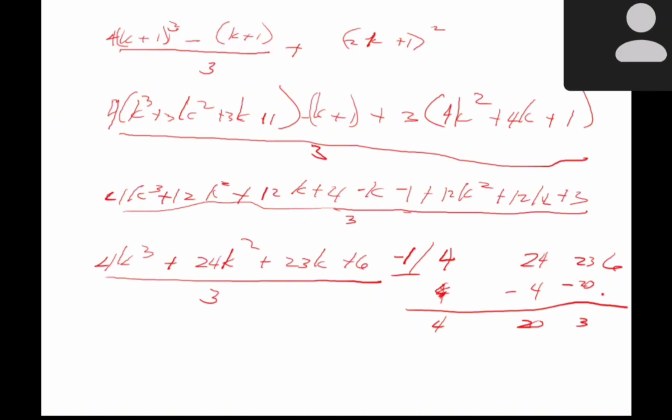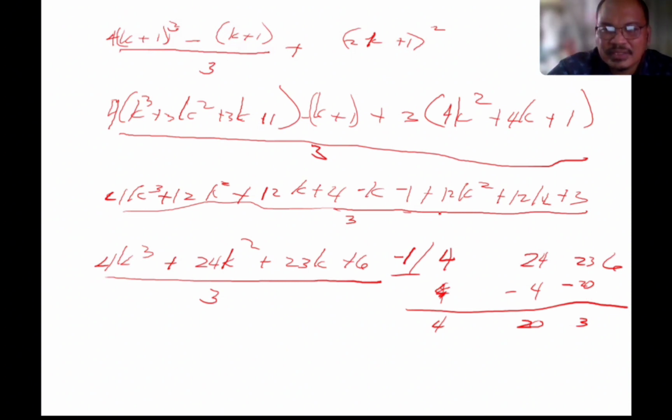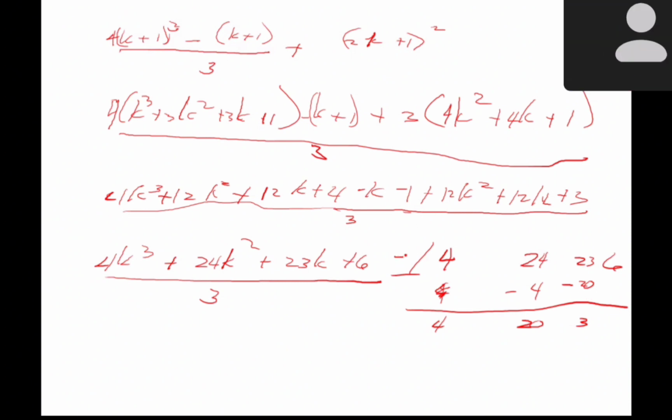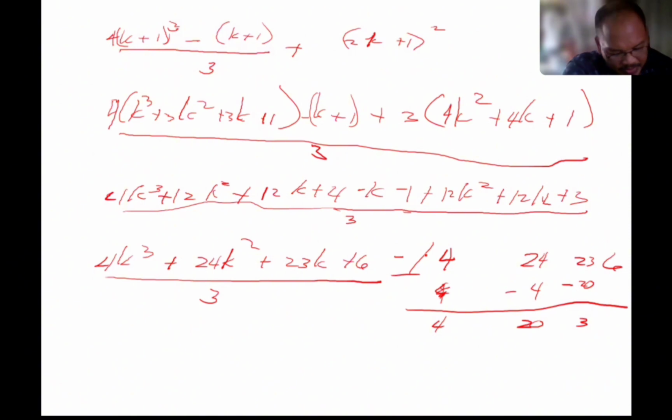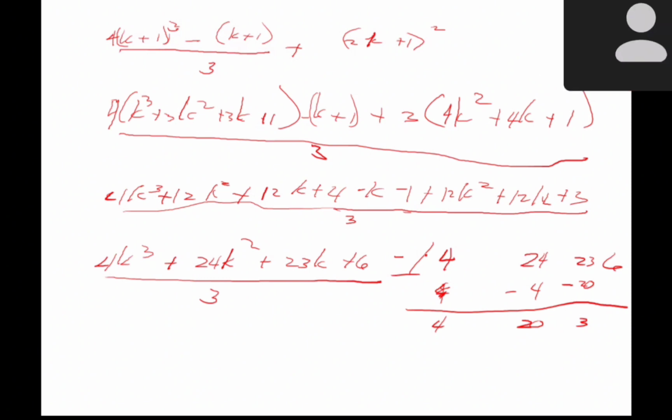Hindi siya factor. Positive 4, hindi rin. Hindi rin. So may possible ba na pwede natin? K plus 1.